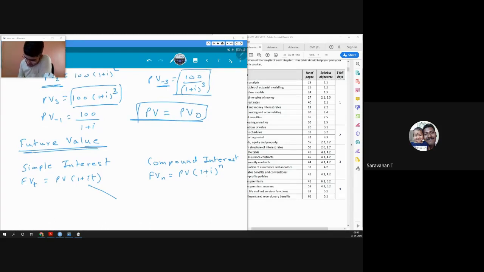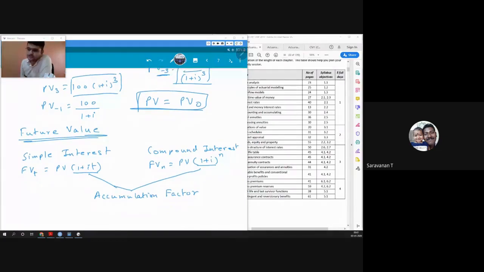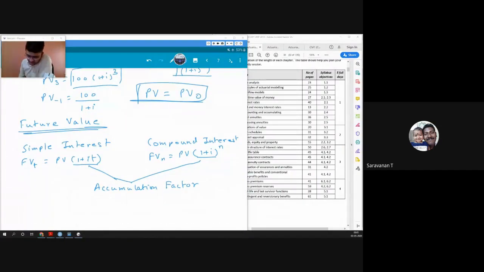Now, these two factors, this 1 plus I t and 1 plus I raised to n, are called the accumulation factor. The word accumulation just means gathering something, accumulating. So the term accumulation means how much money we have gathered in the future.